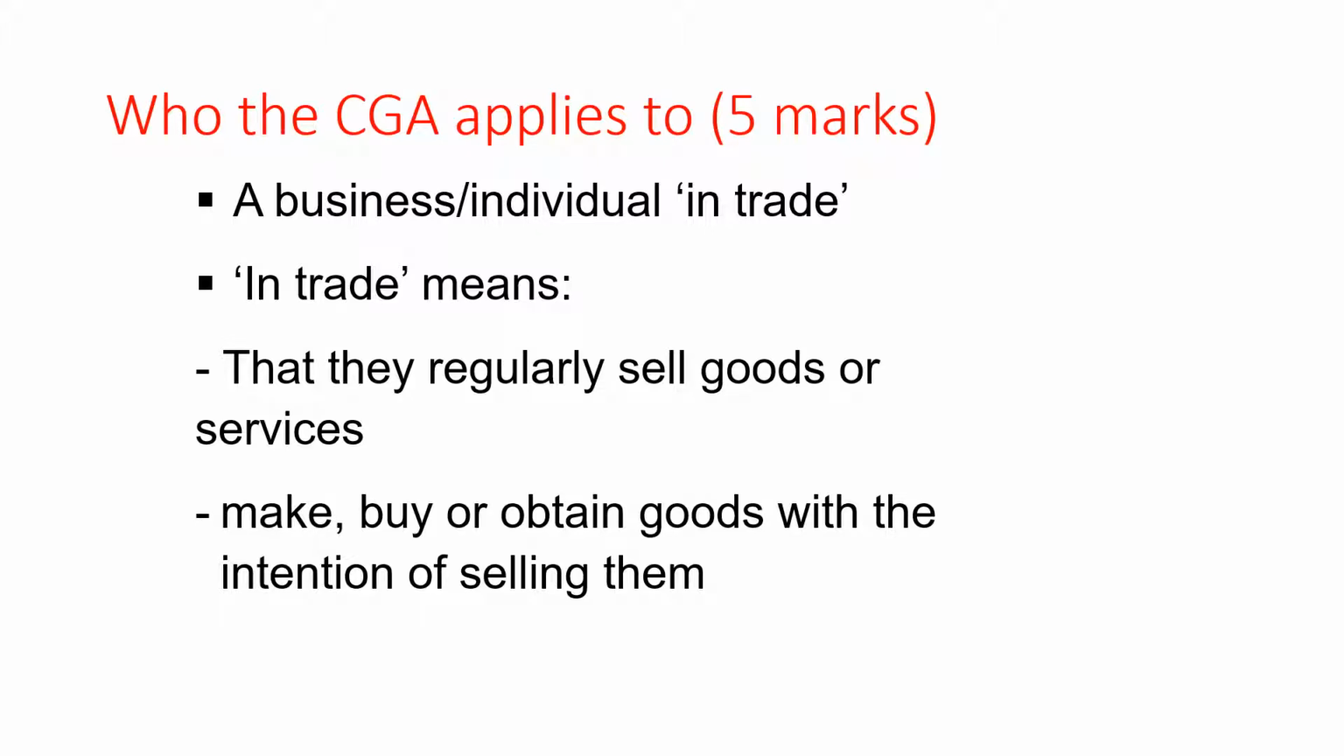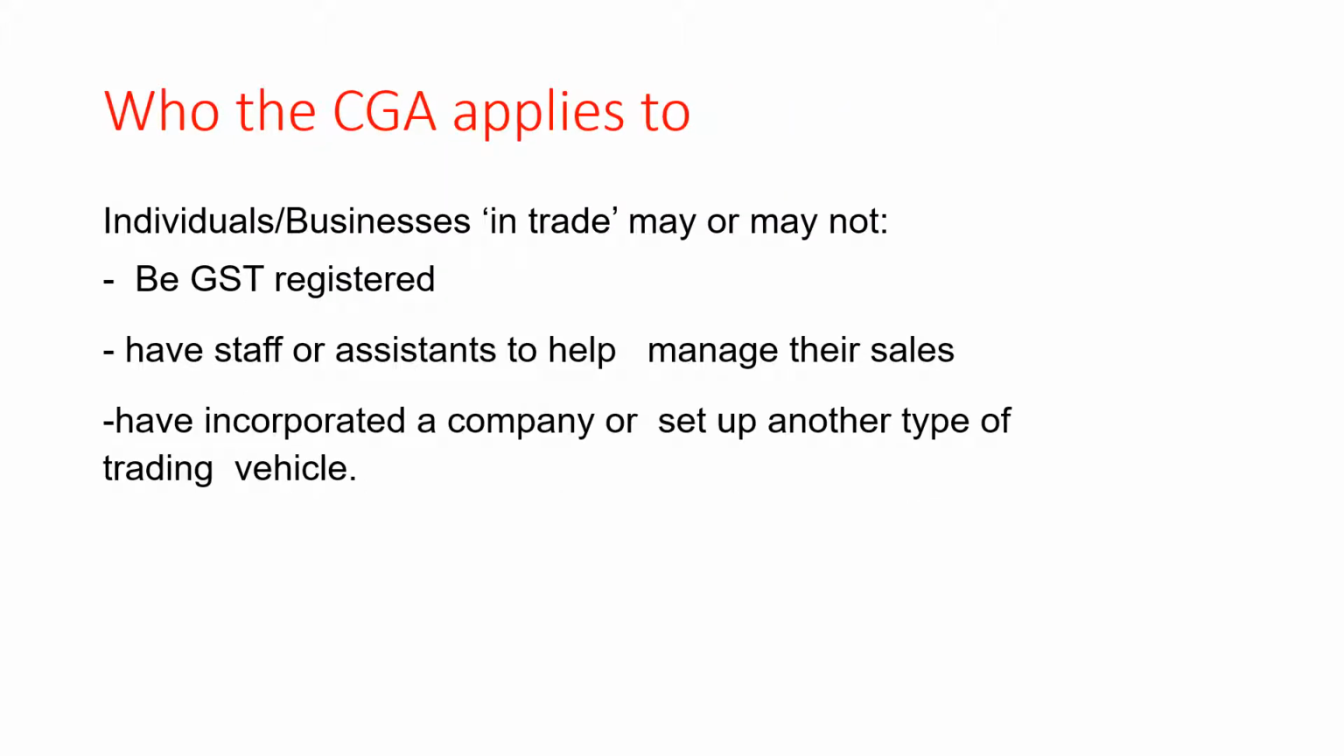The first main aspect of the CGA is who the act applies to. The CGA applies to any business or individual in trade. In trade means that the individual or business regularly sells goods or services, or they buy or obtain goods with the intention of selling them. There are many other characteristics individuals or businesses in trade may have. However, the only thing that matters to be considered in trade is how regularly one sells a product or service.